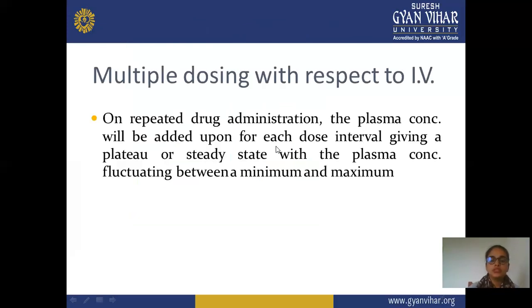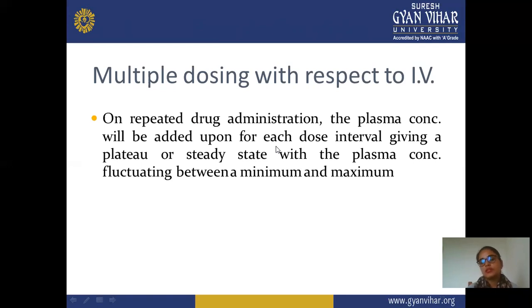Next is multiple doses with respect to IV. First we compared with respect to the oral route, then we compare multiple dosing with respect to intravenous injection, or IV route. In this repetitive drug administration, the plasma concentration will be added for each dose interval, giving a plateau or steady state with plasma concentration fluctuating between minimum and maximum.